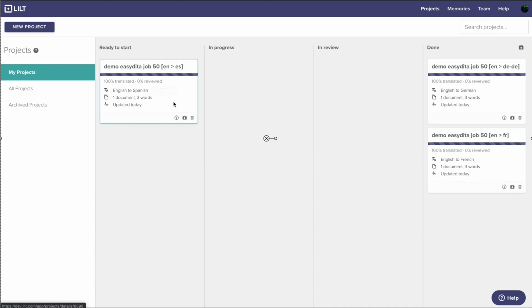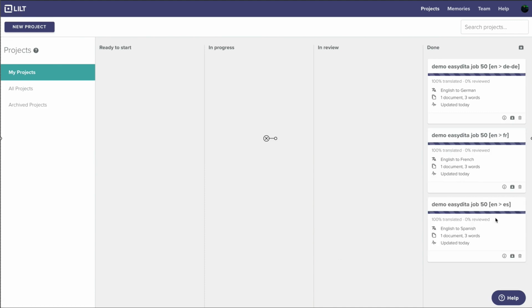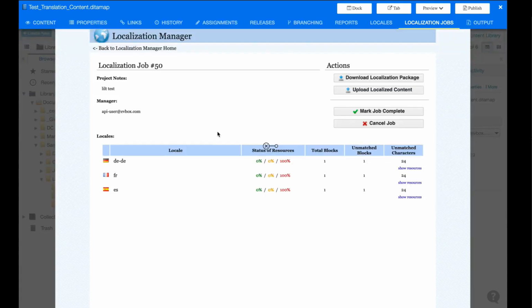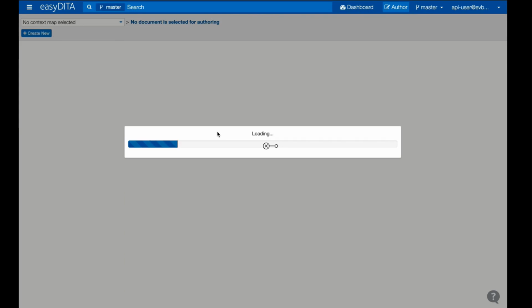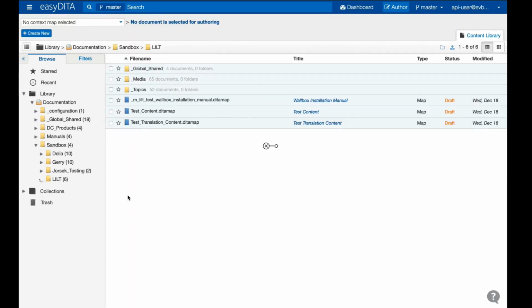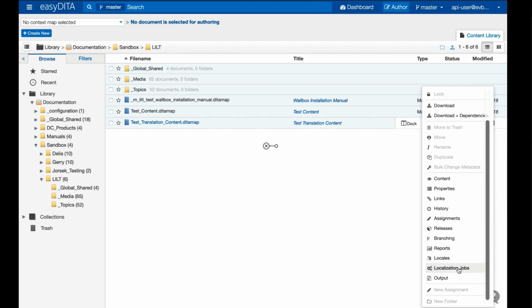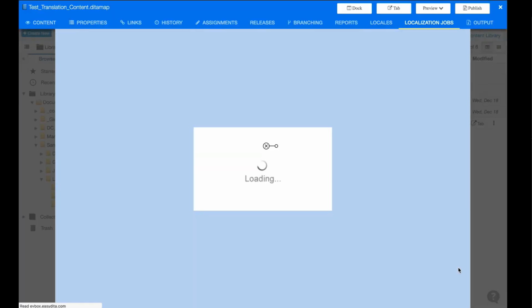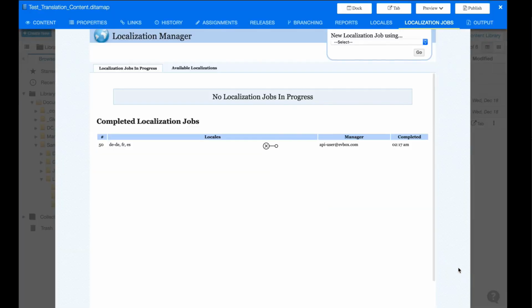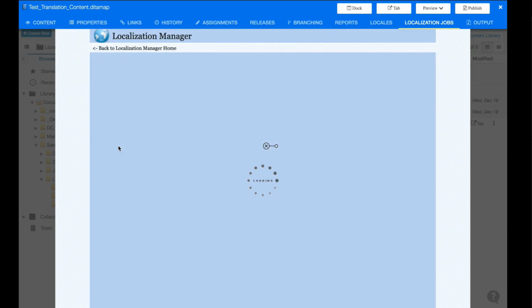Now at that same specified frequency, Lilt will go ahead and send those jobs back to easyDITA. So let's reload the page. So we'll navigate back to that document, hit that same menu button, click Localization Jobs. So now on this page, we'll see under Completed Localization Jobs, that job we just had sent back from Lilt.